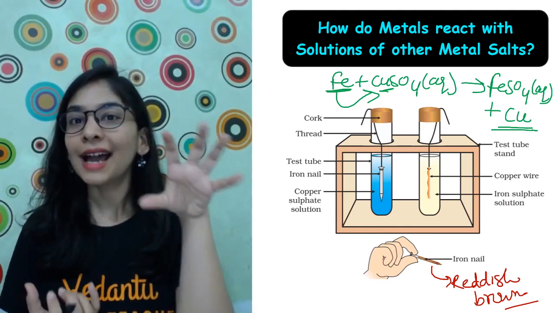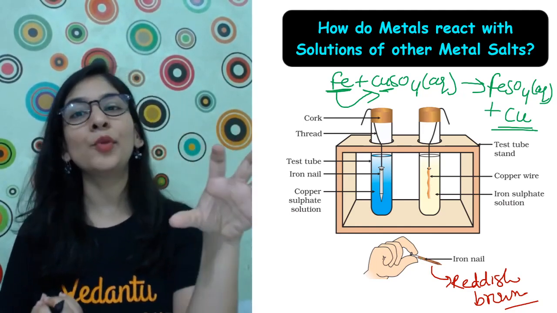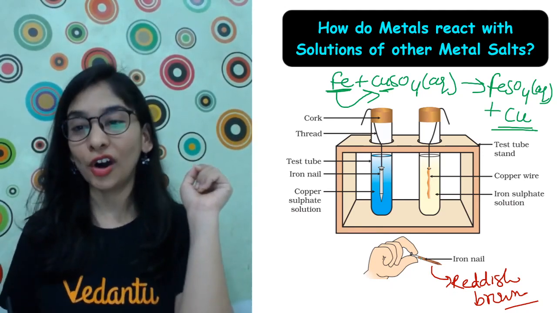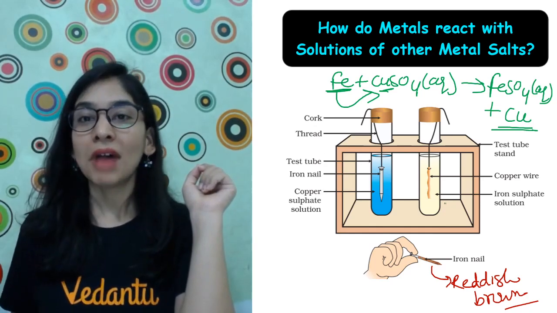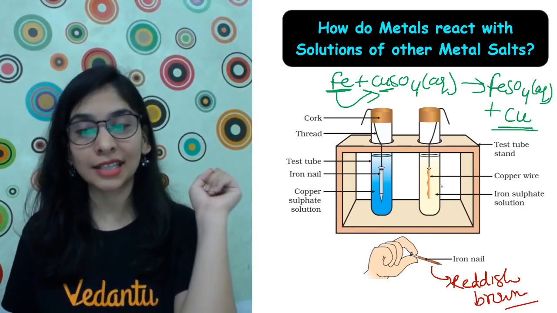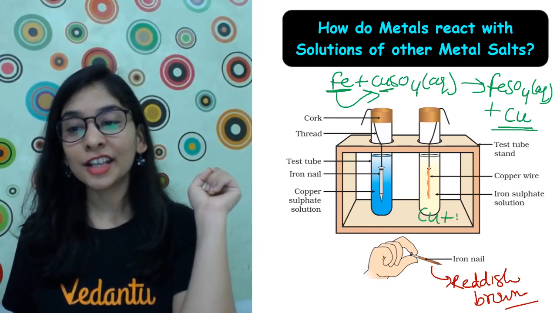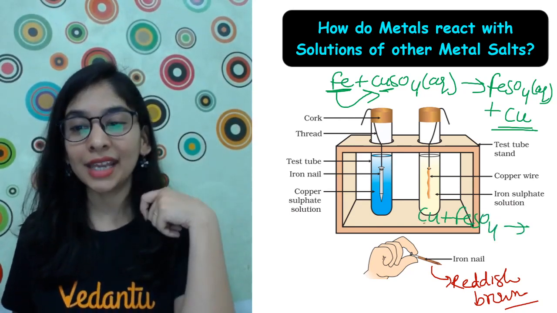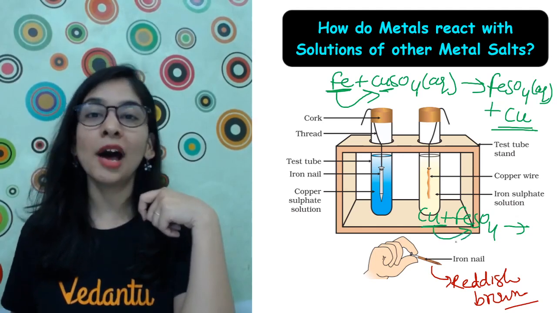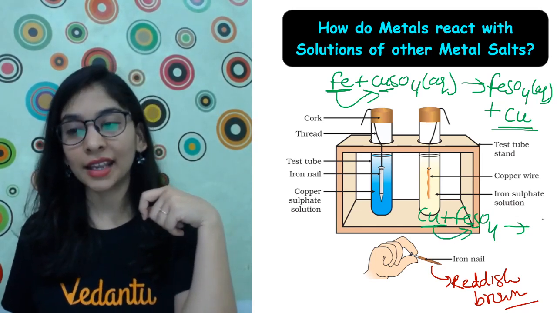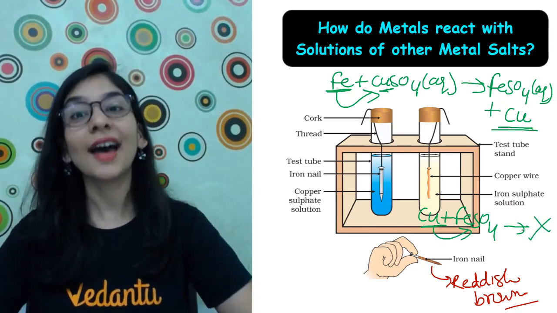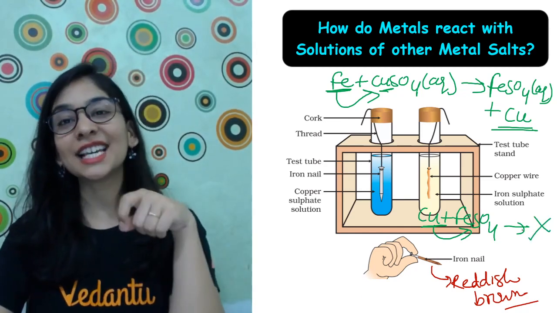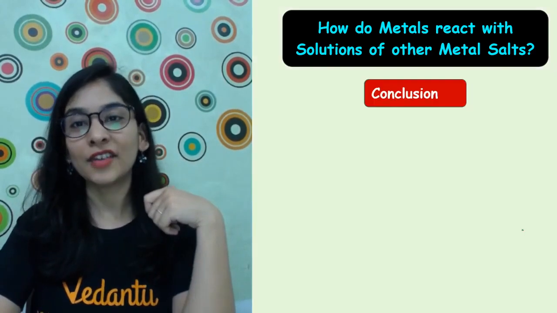That means the reactivity of a metal plays a very important role in deciding whether the reaction is going to take place or not, because nothing had happened in this test tube. My copper wire is not reacting with iron sulfate. The conclusion we can make is that copper may be less reactive than iron, so it is not showing any reaction, and that's true. That's what we observe. Everything happened in this first test tube because of the higher reactivity of iron.